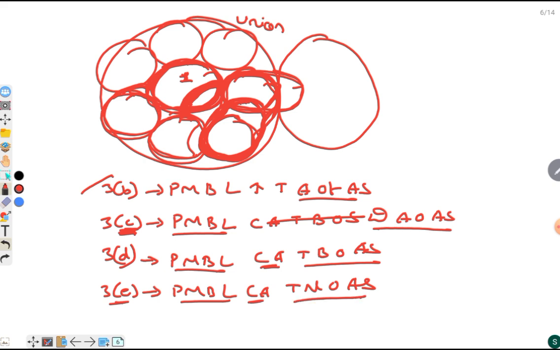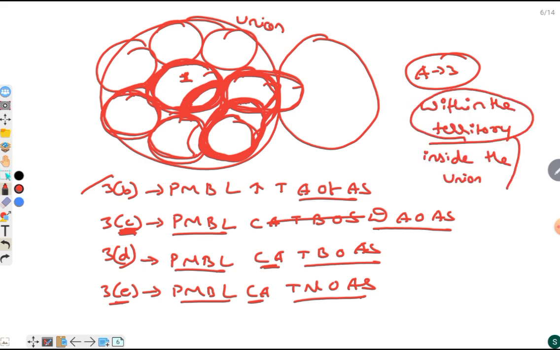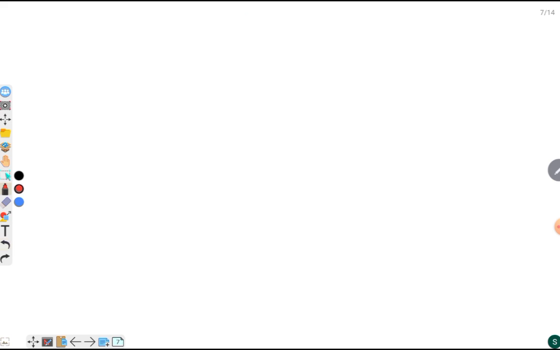If we see Article 3, it is within the territory of India. That may be increasing the area or diminishing the area, altering the boundaries or altering the name of any state. So it is within. So let's look at the difference between Article 2 and Article 3.